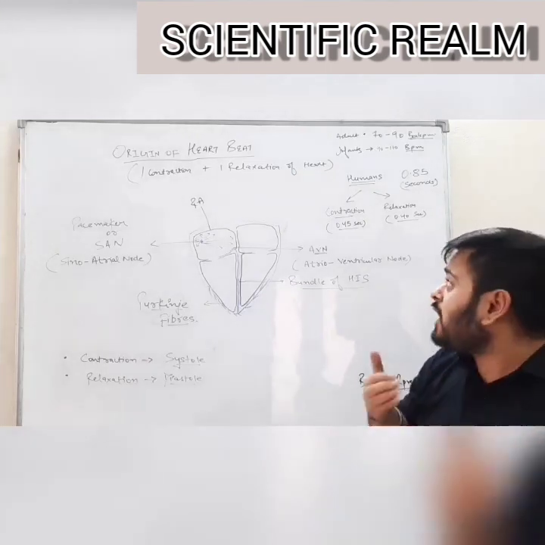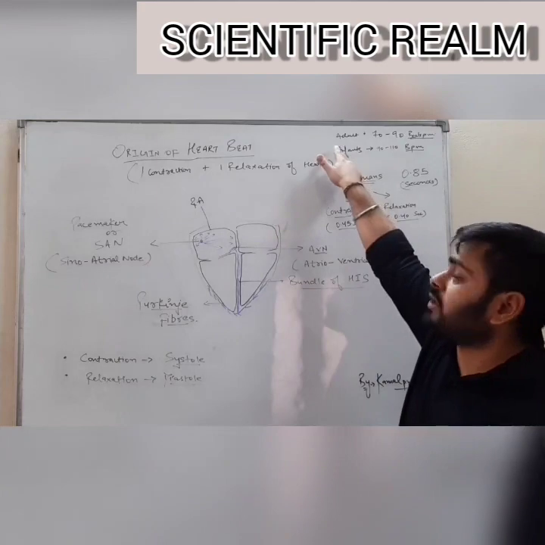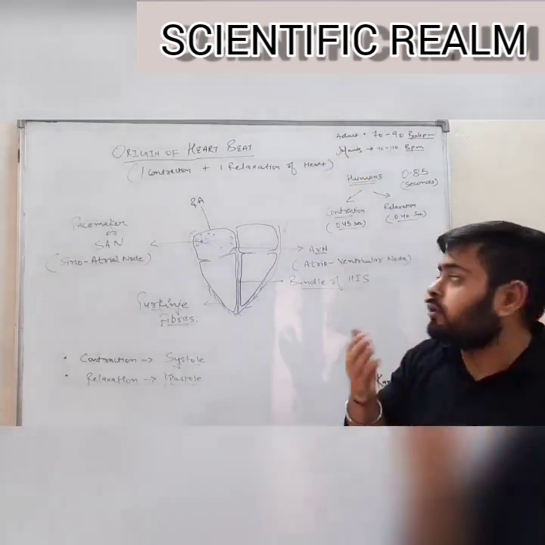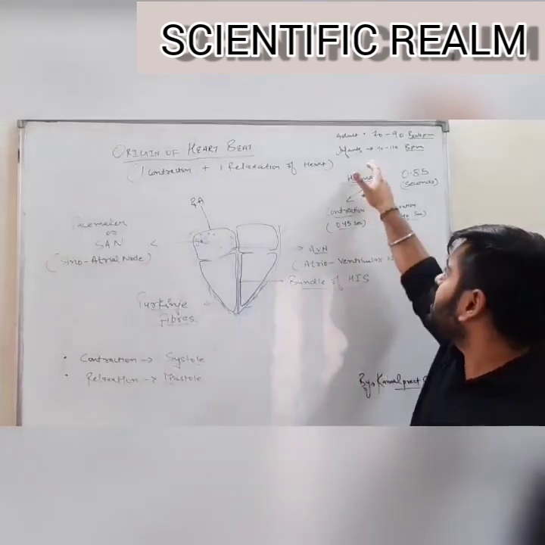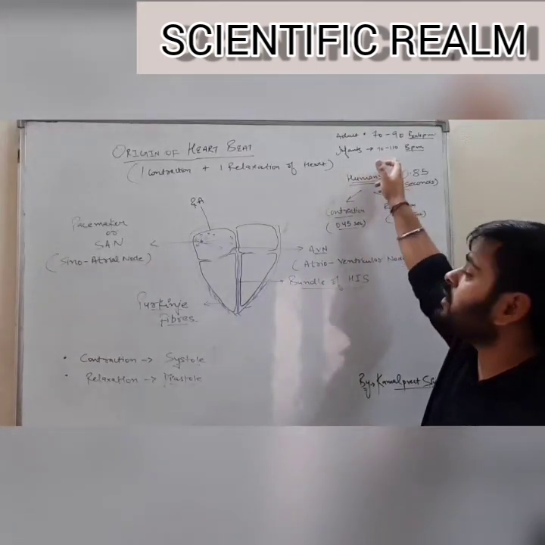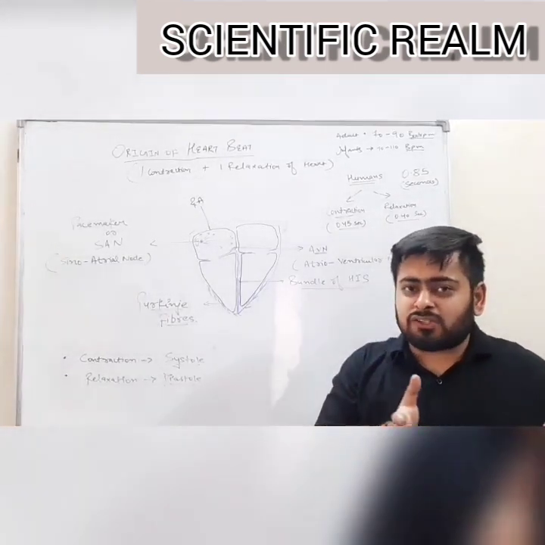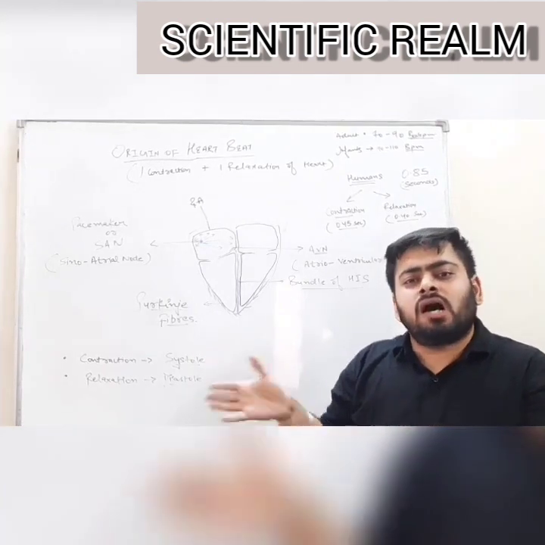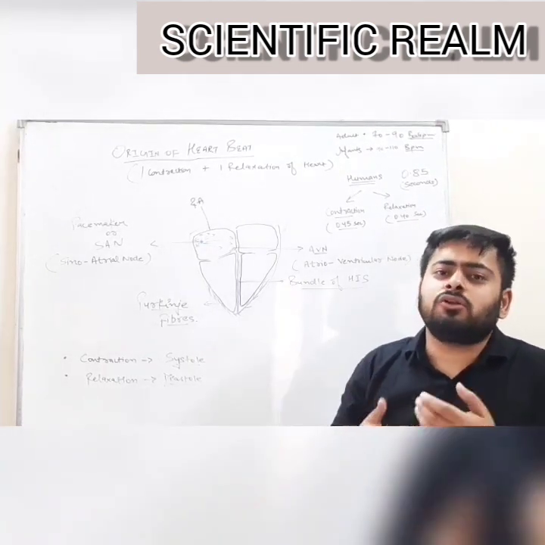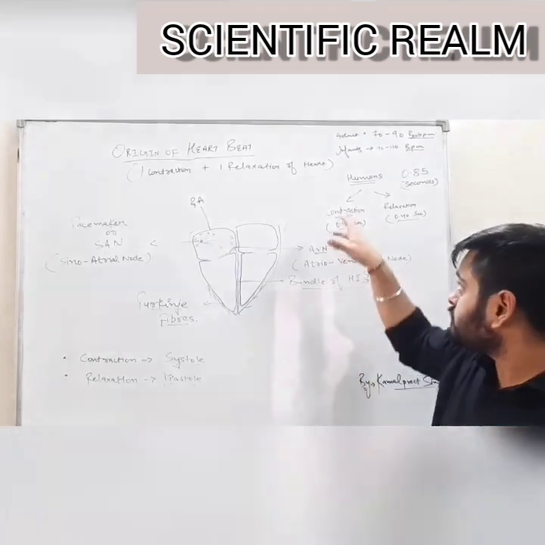That is why our heart rate is about 70 to 90 beats per minute in the case of adults above the age of 13 or 14. And in the case of infants, the juvenile stage, it will have a heart rate of 90 to 110 beats per minute. Always remember, the smaller the size of an organism or the smaller the size of a heart, the more is the heart rate. Why? Because there is a loss of more body heat from a smaller surface area.